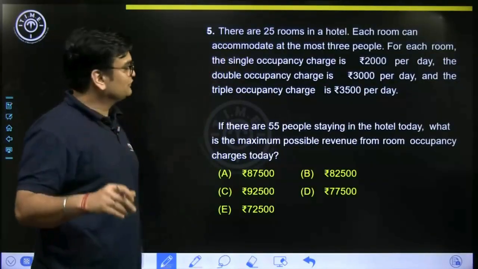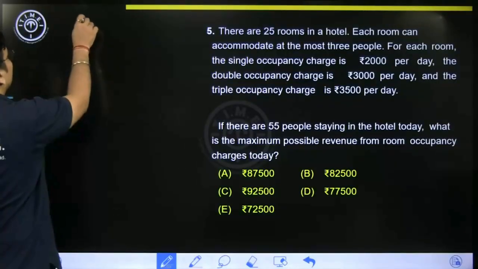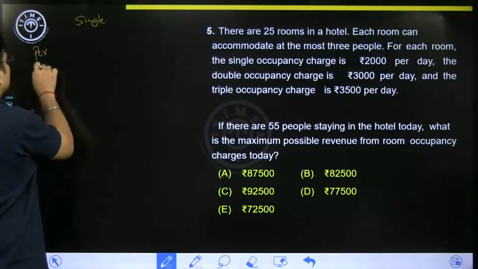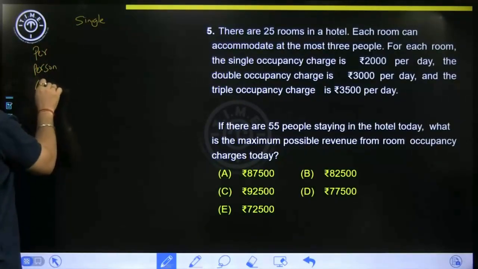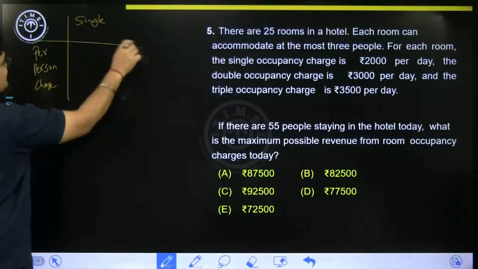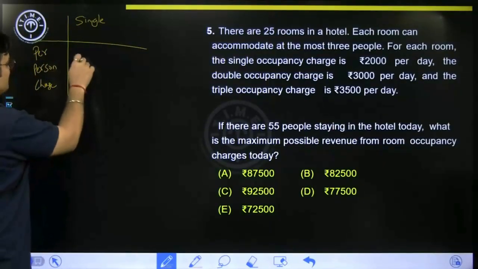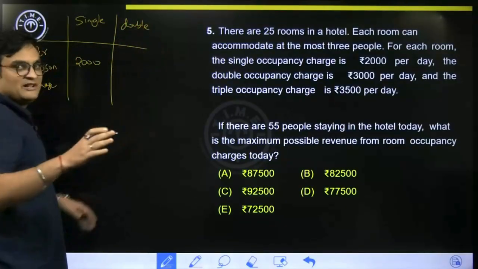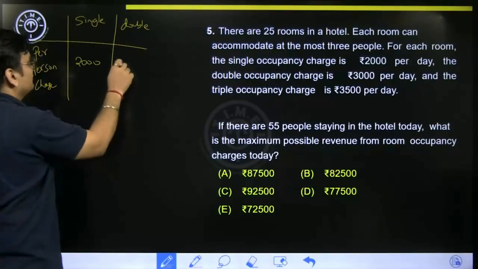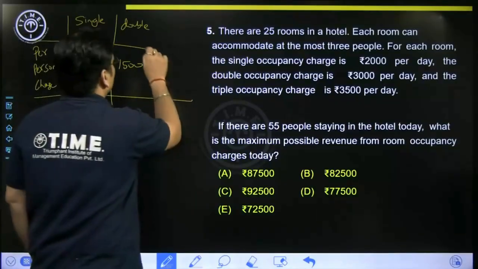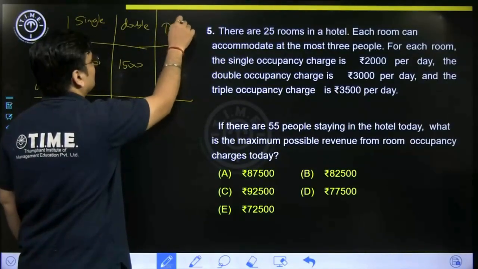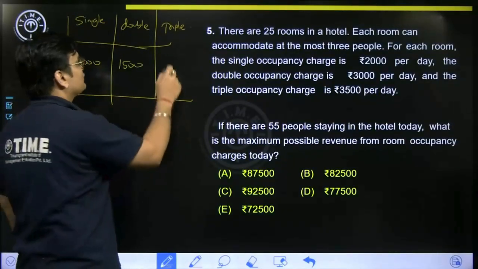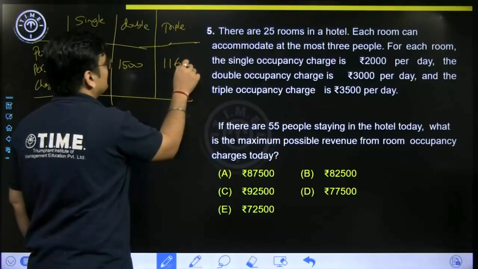So at this moment, let's try to do one calculation. So when you go for single occupancy, what is the per person charge? If you go for single occupancy, the entire amount is to be paid by one person only, so 2,000 rupees. If you go for double, the amount will be shared between 2 people, so 3,000 by 2, it will be 1,500 per person. And if you go for triple occupancy, then it will be 3,500 by 3 per person. This is going to be 1166.66.